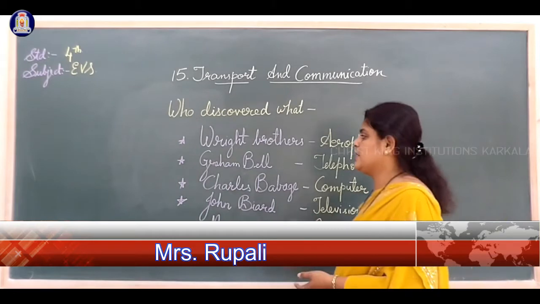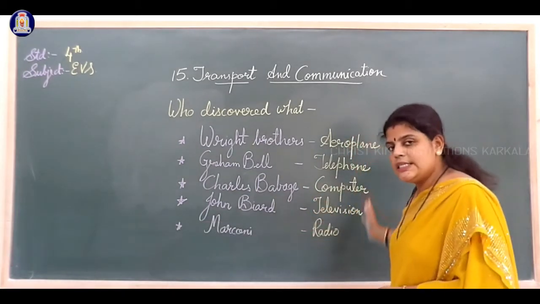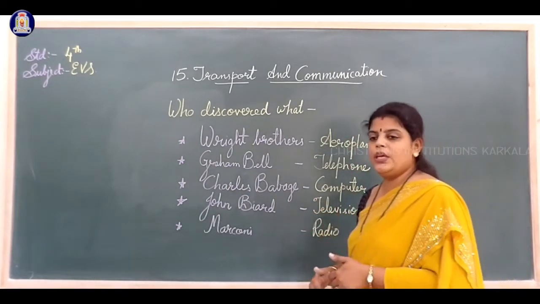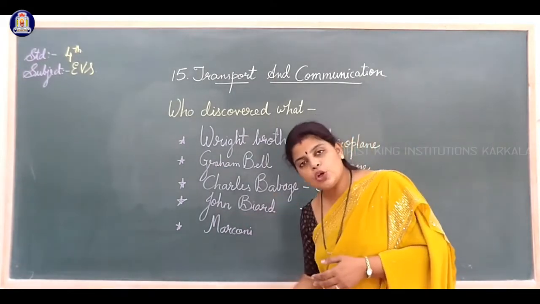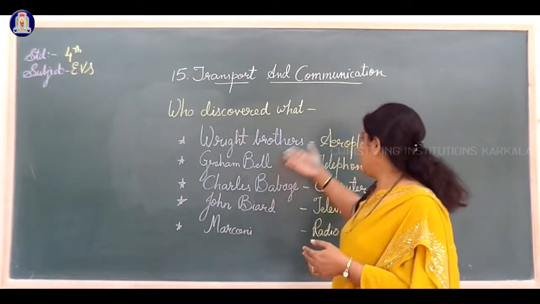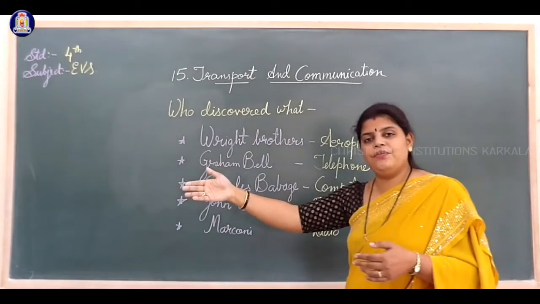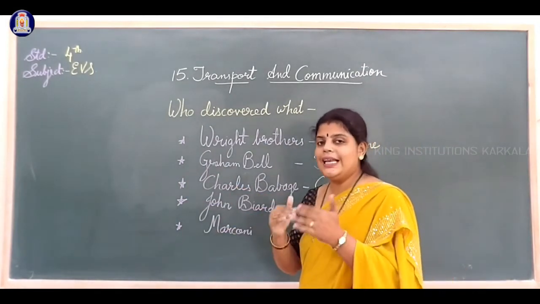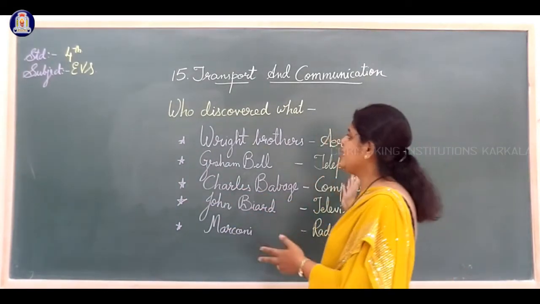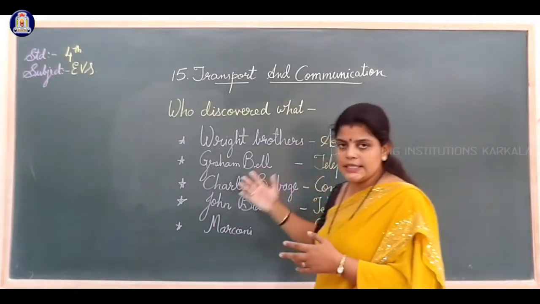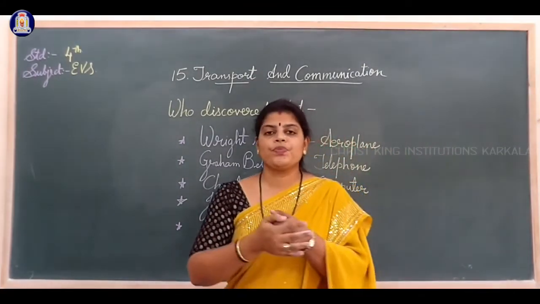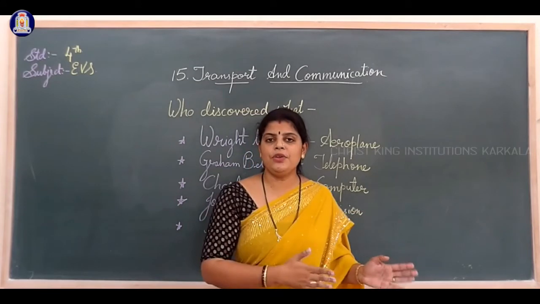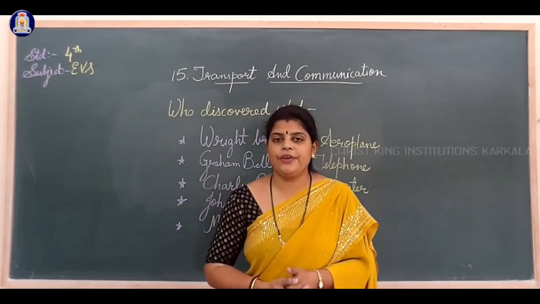These are the persons who discovered these things, because of which we can easily talk to anyone and easily reach a very far distance in very little time. So these were the things that were discovered. This is how transport and communication is clarified. Thank you.